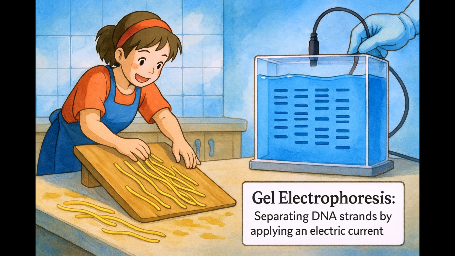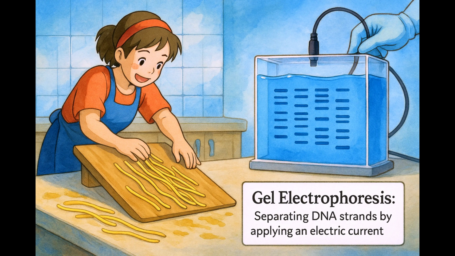Just like placing the noodles on a sloped surface allows gravity to pull the longer noodles further down than the shorter ones, gel electrophoresis uses an electric current to pull DNA strands through a gel, with shorter strands moving faster and further than longer ones.